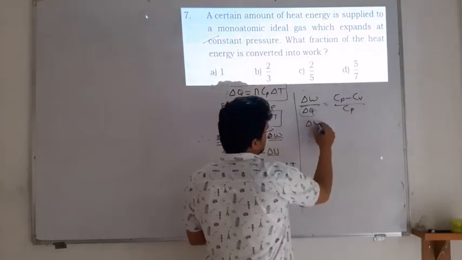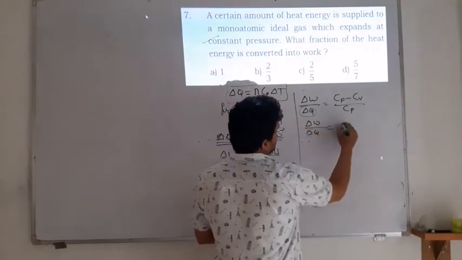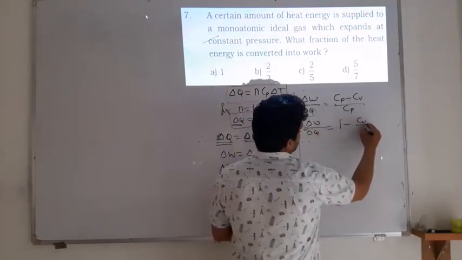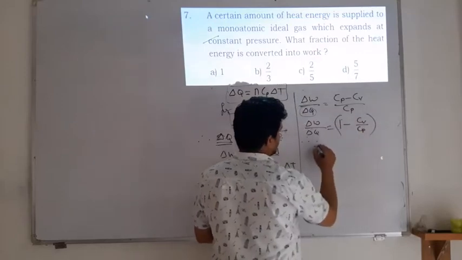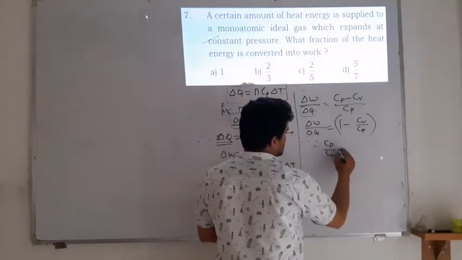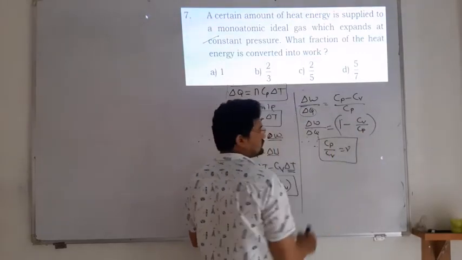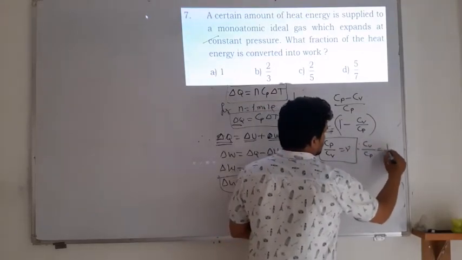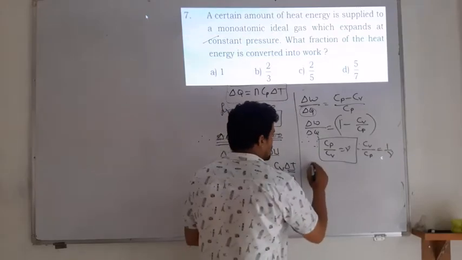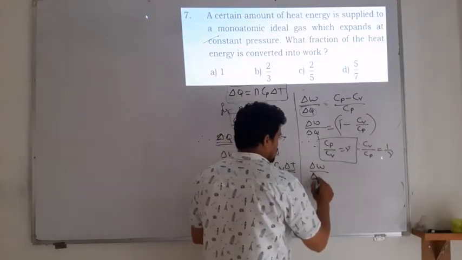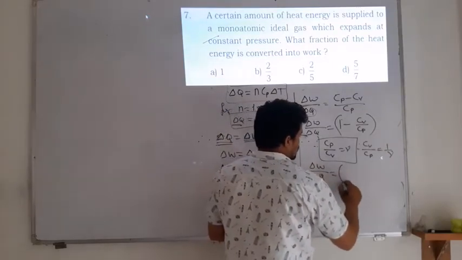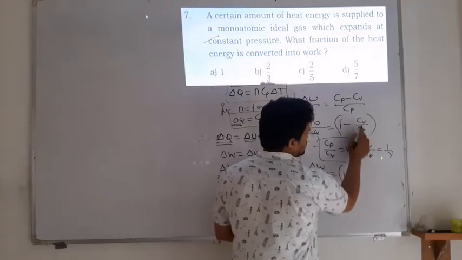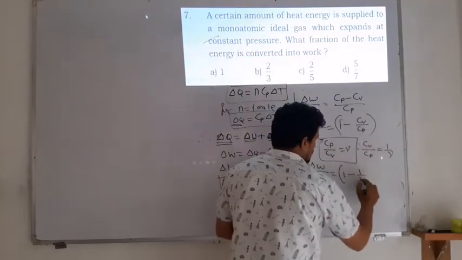So delta W is equal to delta Q times (1 minus Cv divided by Cp). We know Cp divided by Cv is nothing but gamma. Therefore Cv divided by Cp is equal to 1 upon gamma. Therefore delta W is delta Q times 1 minus Cv upon Cp, and Cv upon Cp is nothing but 1 upon gamma.